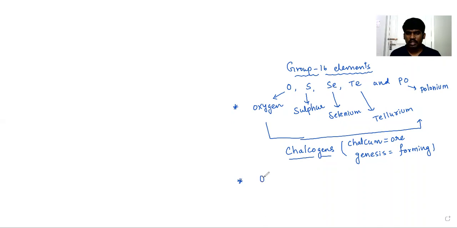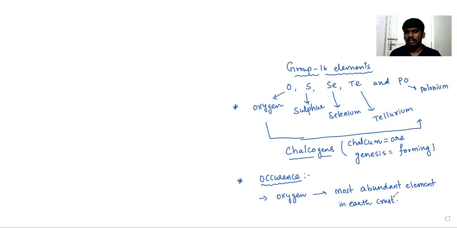Next, if you observe the occurrence, of course, oxygen is the most abundant element in Earth crust. Why is it called the most abundant element in the Earth crust?